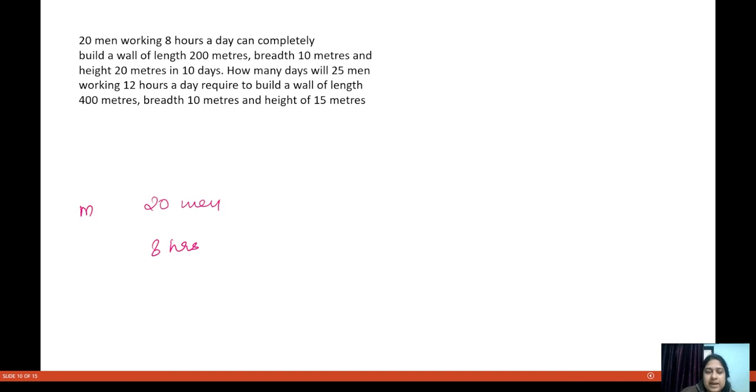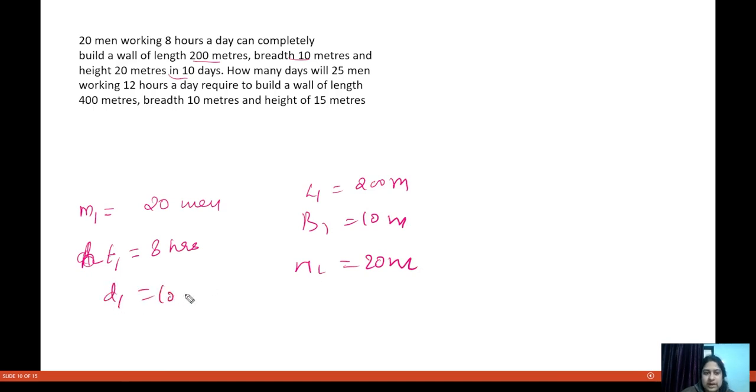The number of men, M1, is given, and the time, T1, is given. Can 20 men working 8 hours a day completely build a wall of length L1 equals 200 meter, B1 equals 10 meter, and H1 equals 20 meter in how many days? D1 equals 10 days.